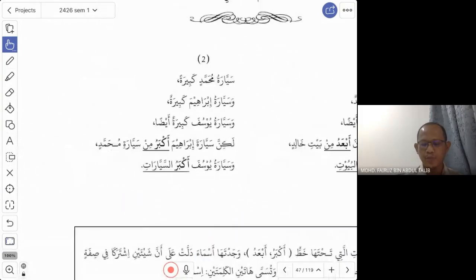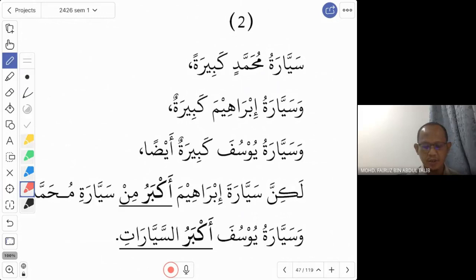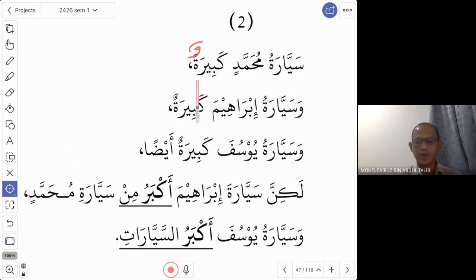We look at example number 2. Al-jumlatu thaniyah: sayyaratu Muhammadin kabiratun. This should be kabiratun, please correct this. Sayyaratu Muhammad, the car of Muhammad, is kabira. Kabir means big. Al-an, our focus is on the word kabir. Wa sayyaratu Ibrahim kabiratun. Ibrahim's car is also big. Kabir, the same word, no change because we don't compare anything. Wa sayyaratu Yusuf kabiratun aidan: Yusuf's car is also big.